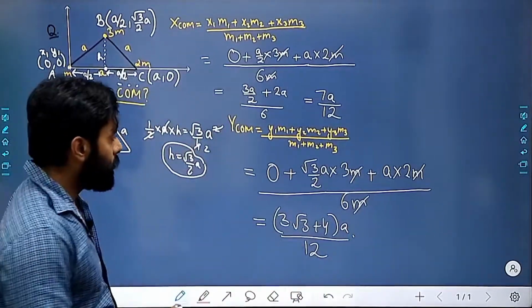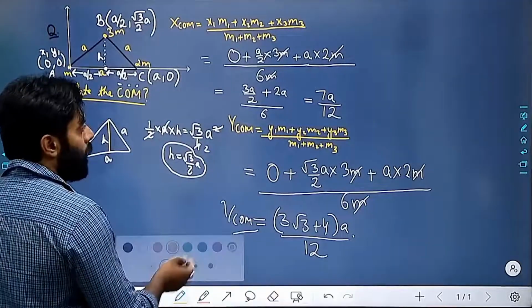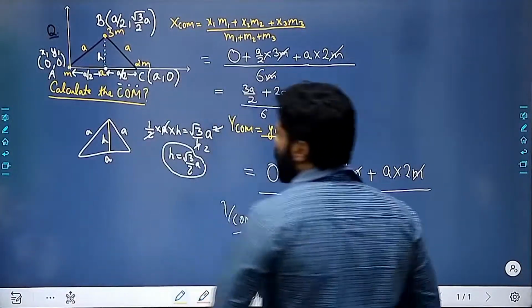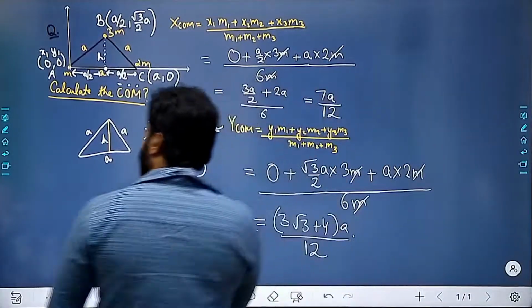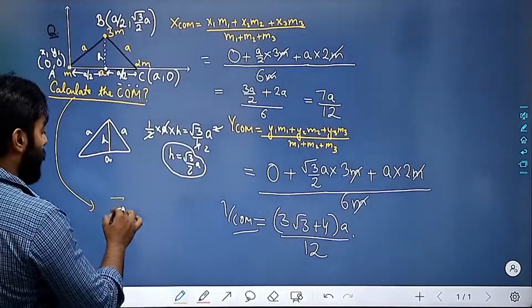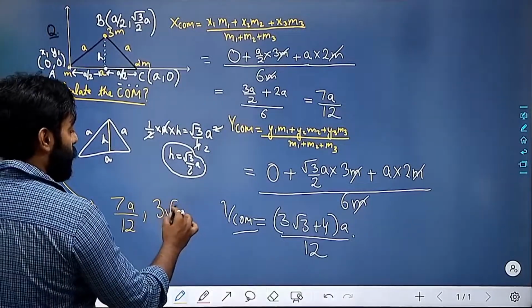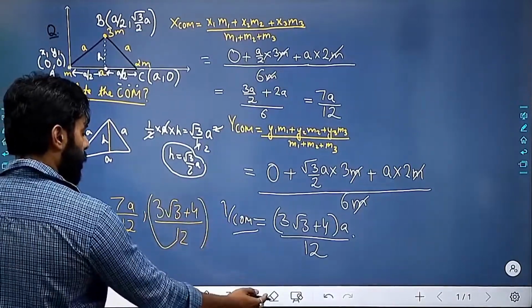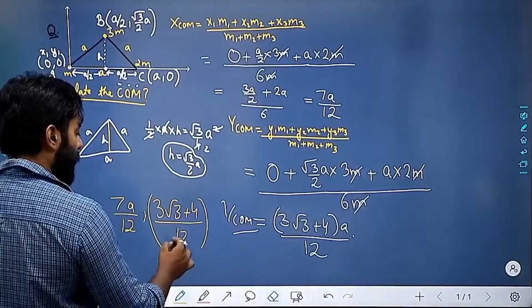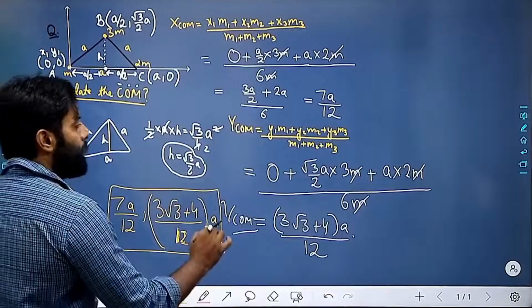Are you getting this answer? So this is my YCM, and this is the point where the center of mass is located. So the center of mass is located at 7a by 12 comma this very complex value, but still you have to write it. So this is my answer.